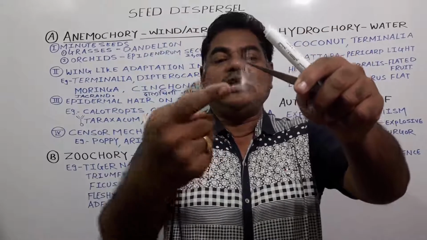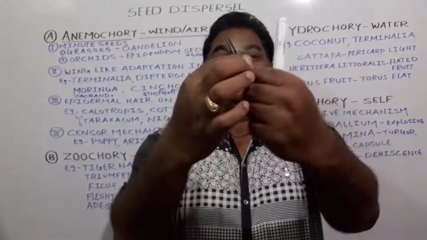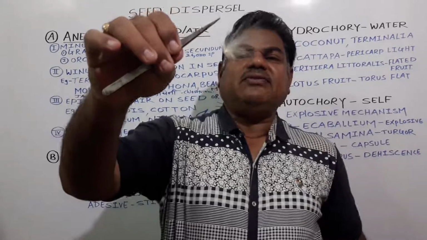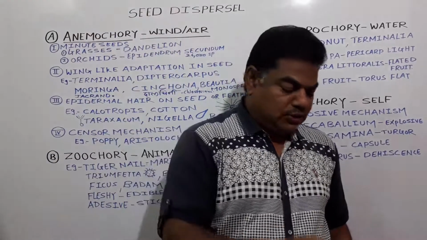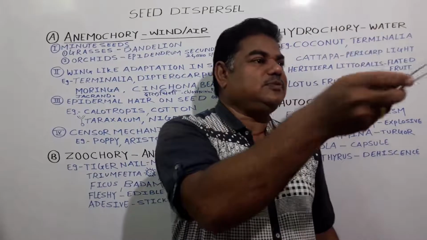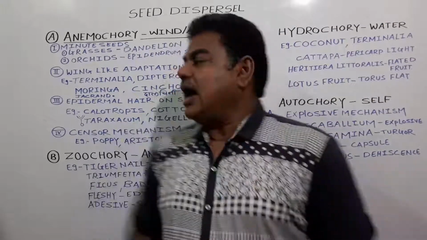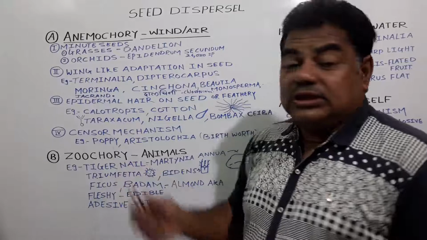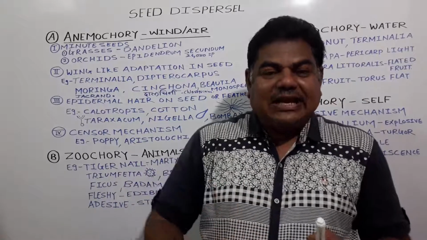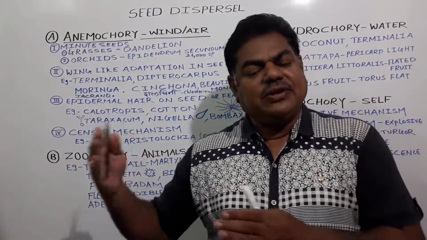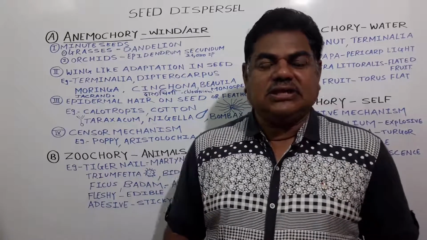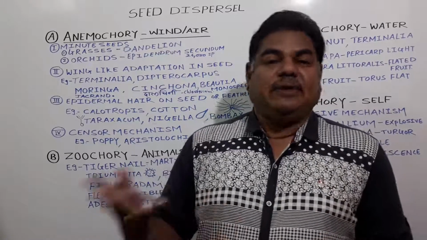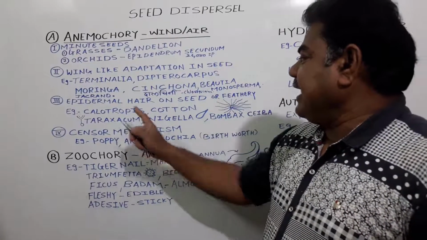All these are epidermal hairs, and these seeds are very light in weight. See here, these seeds get dispersed from one place to another like this. So the seeds develop such a tactic due to which they move from one place to another, and when they gain favorable conditions, they germinate. This is in case of Calotropis procera.